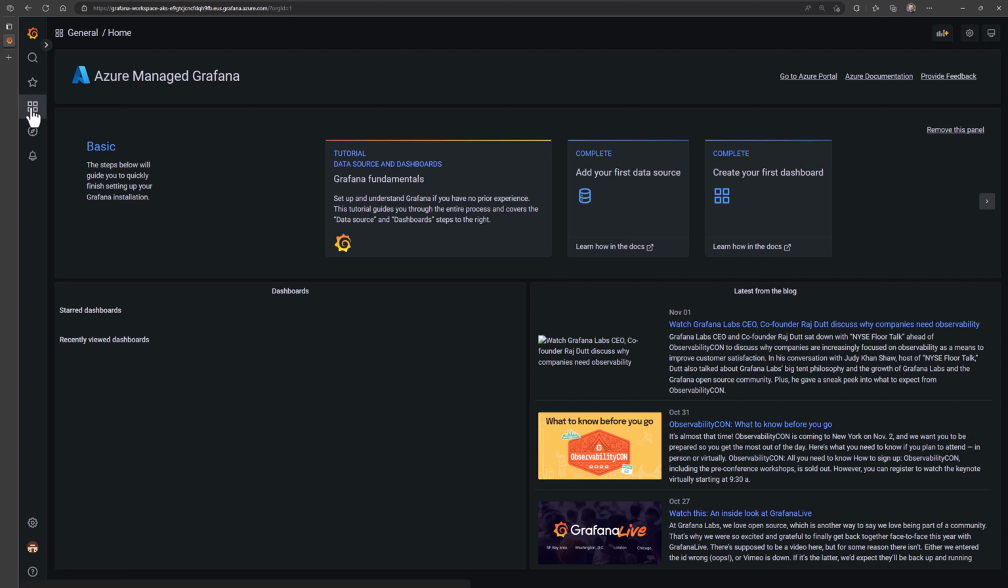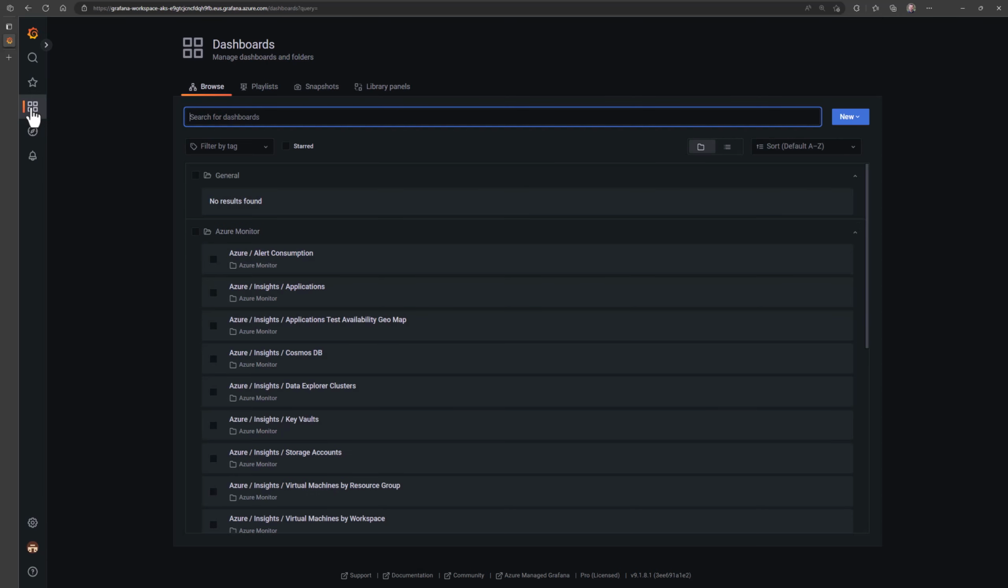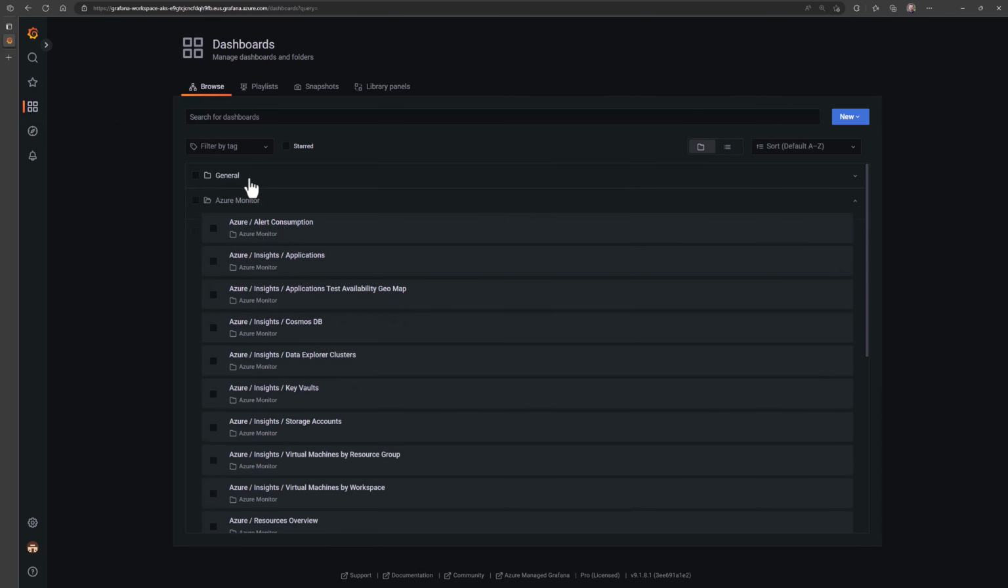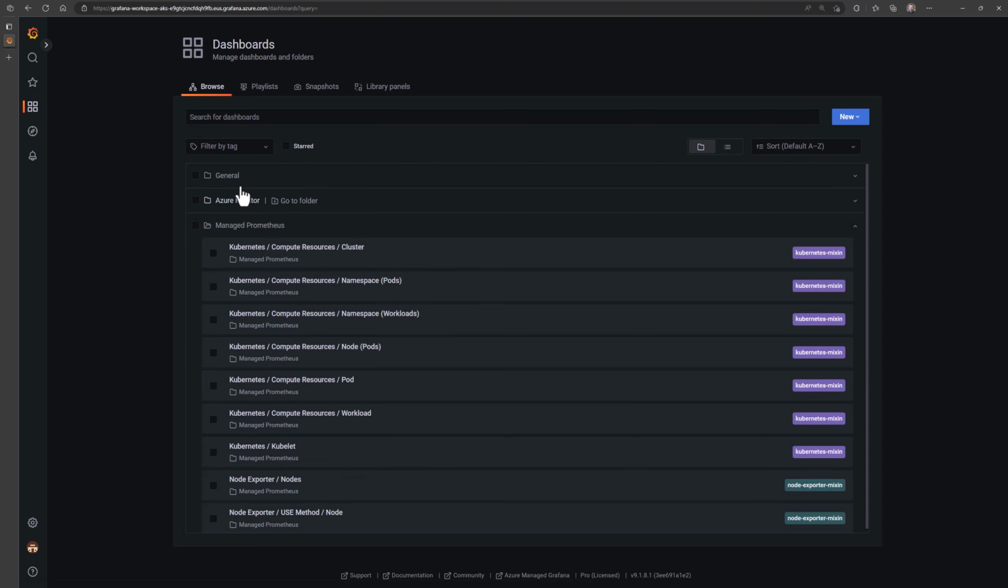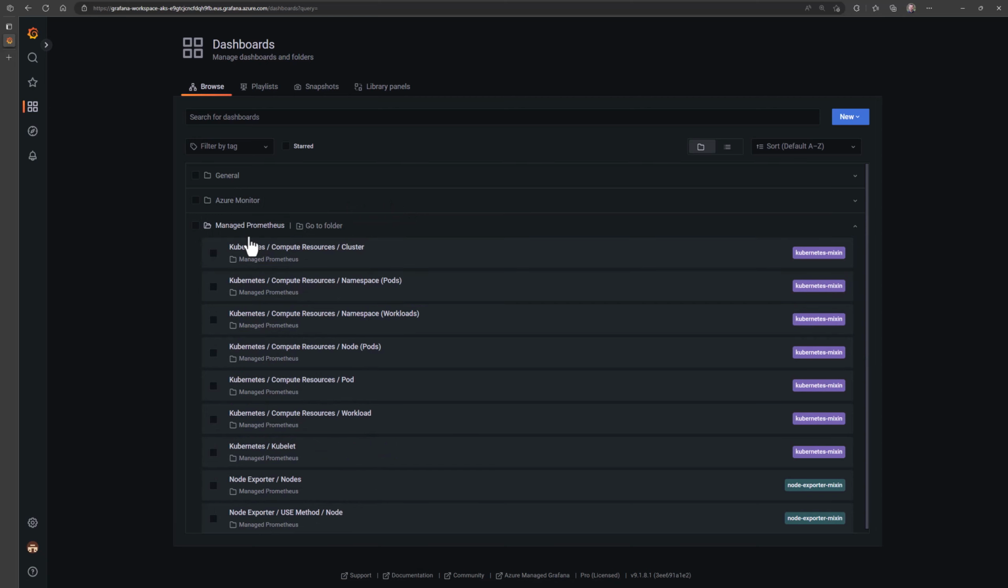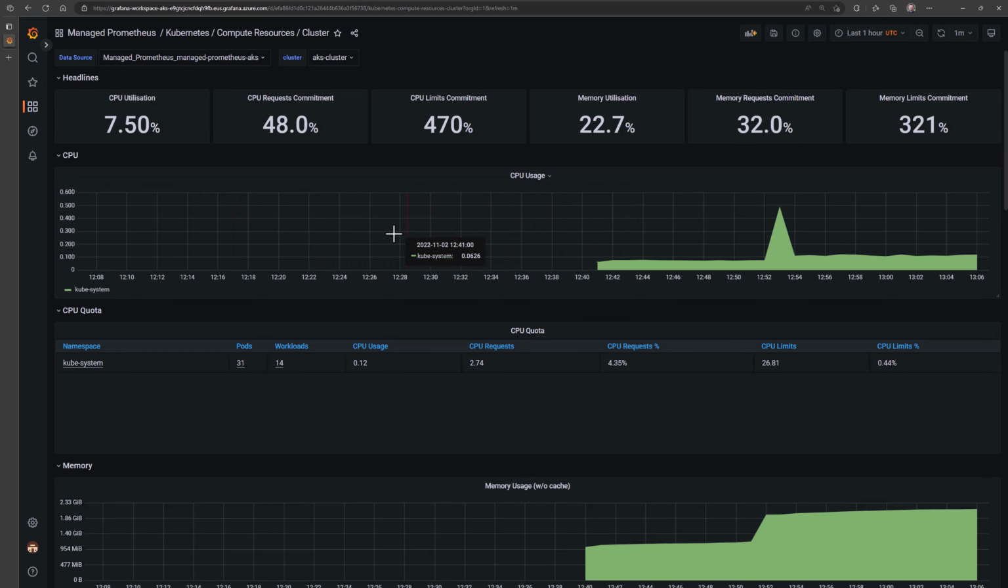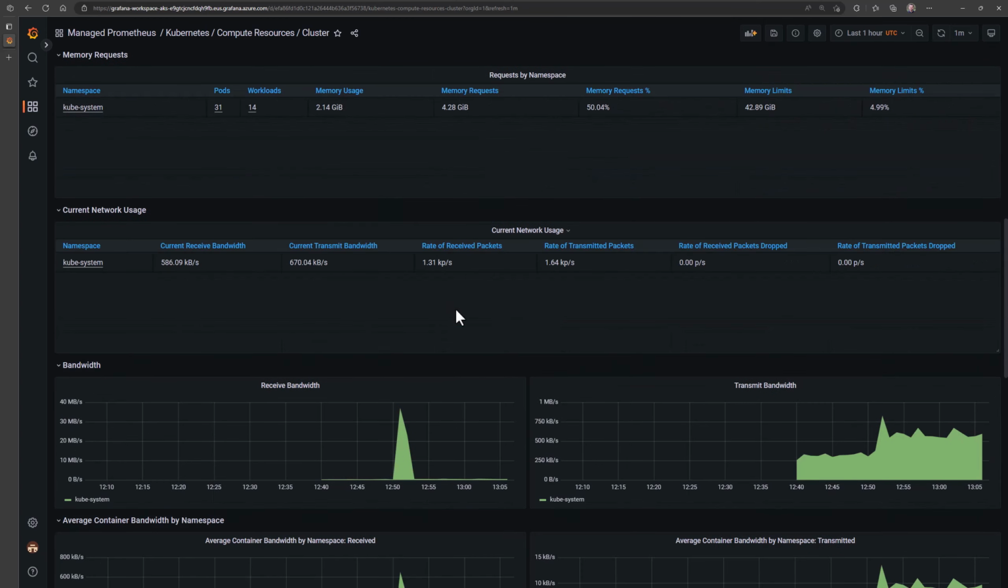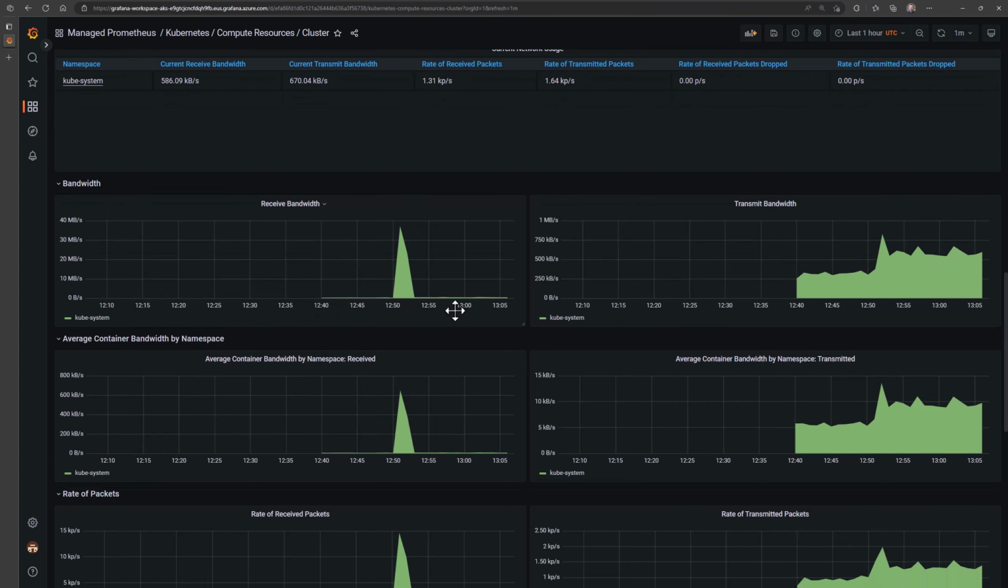Let's now take a look at those metrics. I'll go here to the dashboards, where I actually have three groups of dashboards: General, Azure Monitor, and one other for Managed Prometheus. I'll take a look at this one for Managed Prometheus. Let's take a look at the cluster resources. For now, it's pulling data from that Prometheus instance from my AKS cluster, and here we can see some details and some data popping up from my Kubernetes cluster.